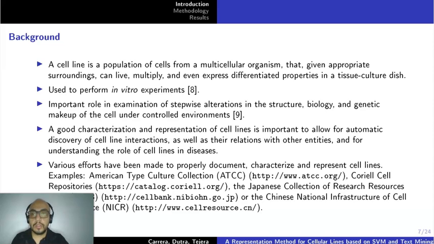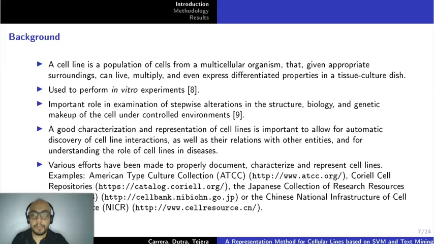A cell line is a population of cells from a multicellular organism that, given appropriate surroundings, can live, multiply, and even express differentiated properties in a tissue culture dish, used to perform in vitro experiments. They play an important role in examination of stepwise alterations in the structure, biology, and genetic makeup of the cell under controlled environments. A good characterization and representation of cell lines is important to allow for automatic discovery of cell line interactions, as well as their relations with other entities, and for understanding the role of cell lines in diseases.